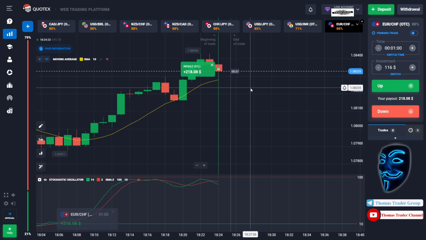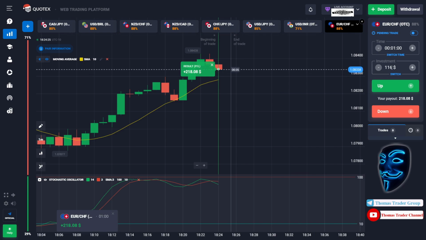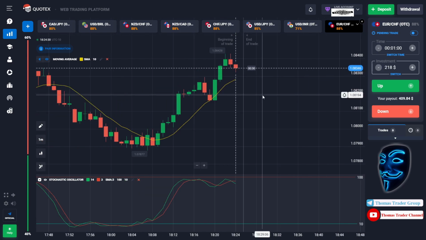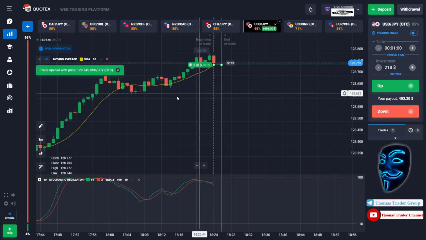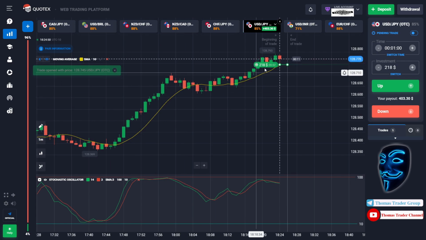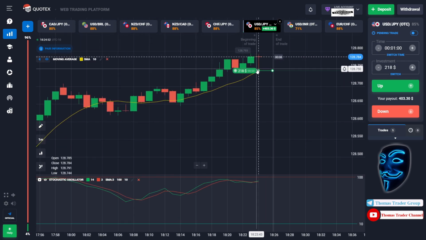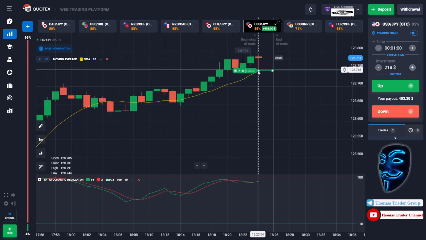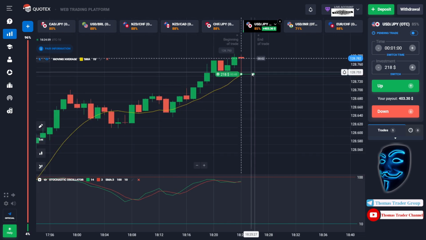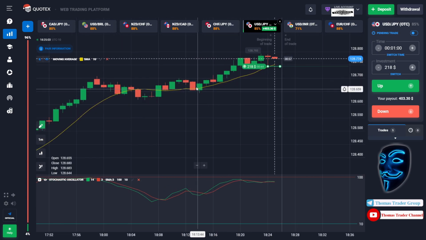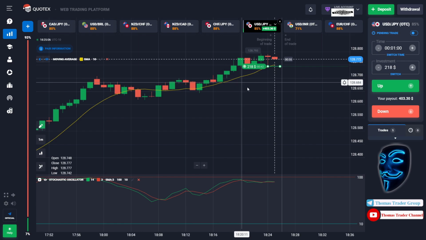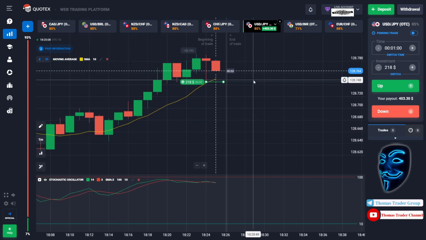And we made a right prediction over here. We made a profit of $218. Let's change our investment into $218 and let's find the other market. Over here we can open buy for 1 minute. As you can see, the market is going bullish and the market has already touched the moving average line. When the market touches the moving average line, it will make a rebound and continue the bullish trend. And here is the example. Let's prove it and let's wait till the end of our trade.